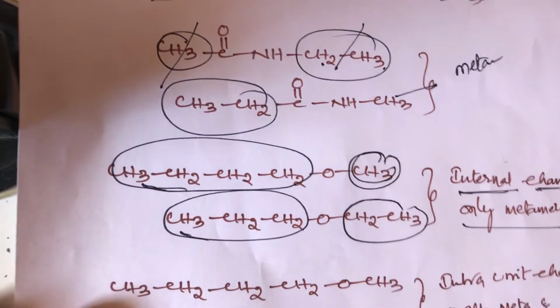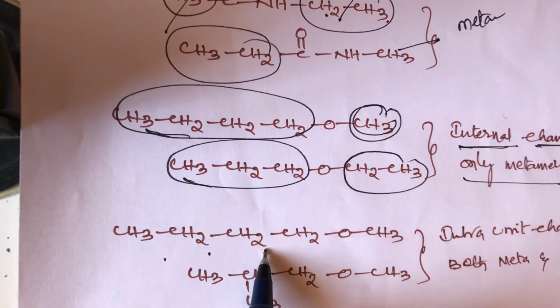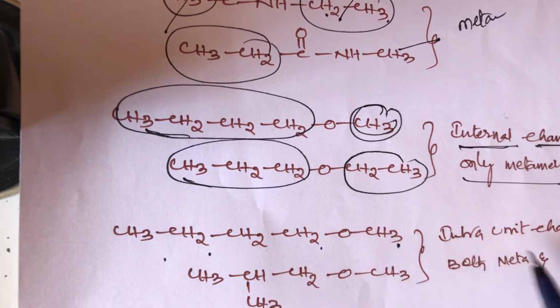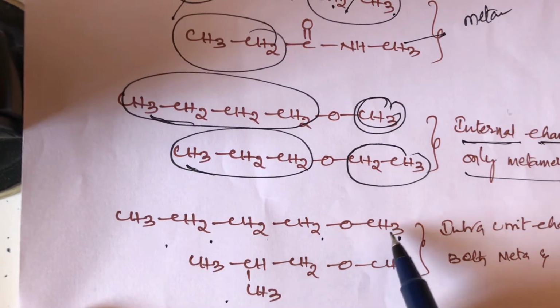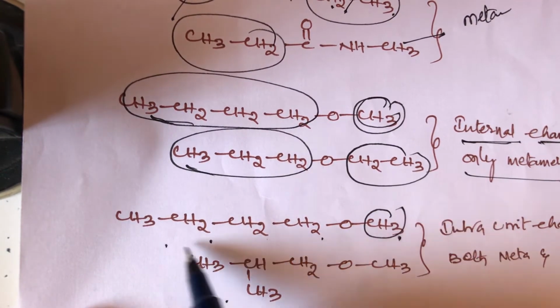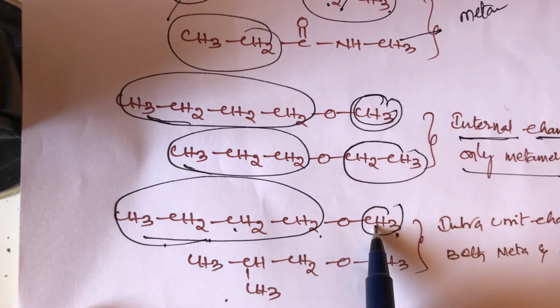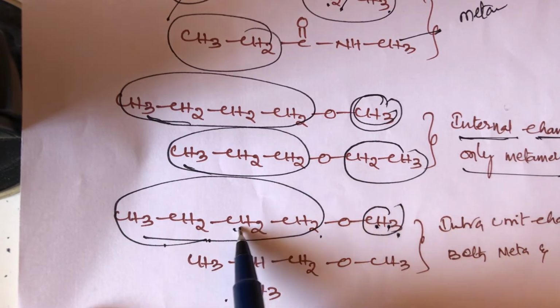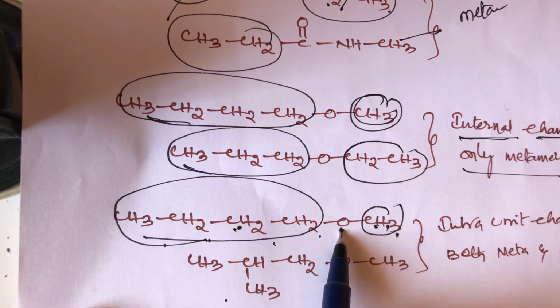The next example is CH3CH2CH2CH2OCH3 as the first structure. What about the second structure? In the first structure, the right side is a methyl group and the left side is a butyl group. These are different alkyl groups attached to the same functional group, the ether.